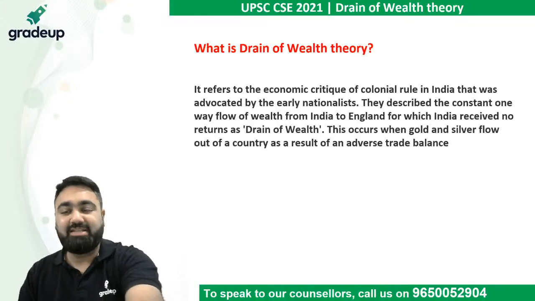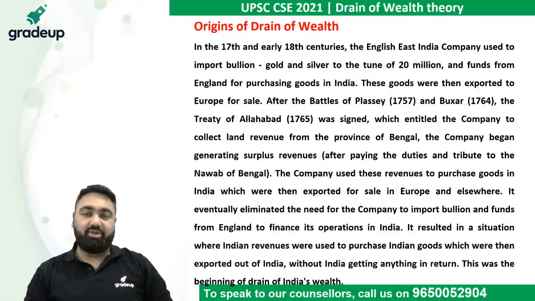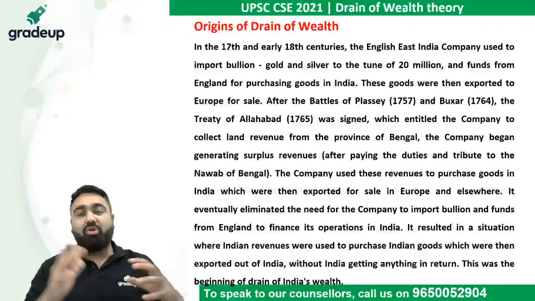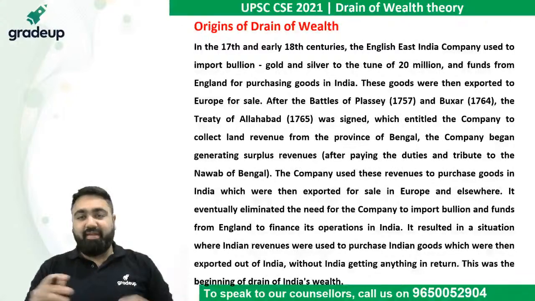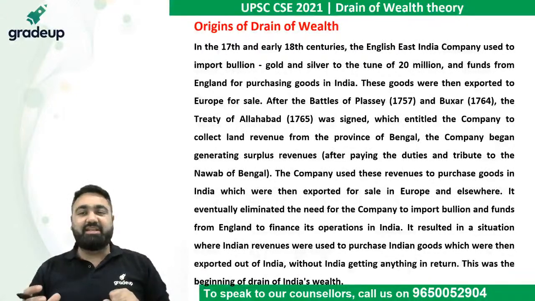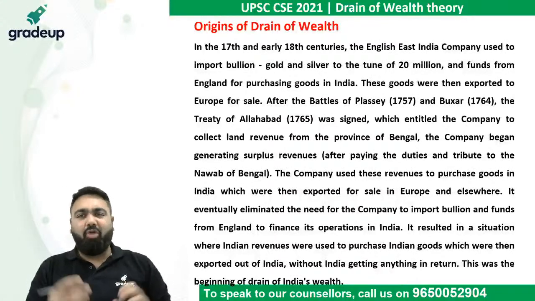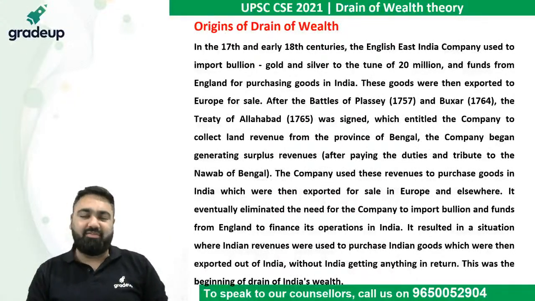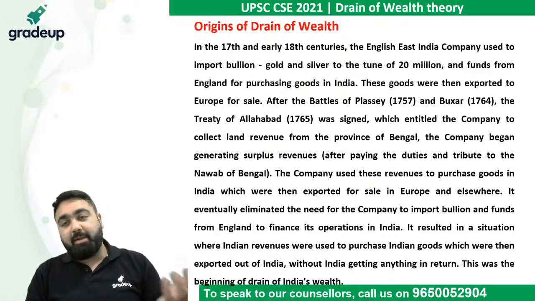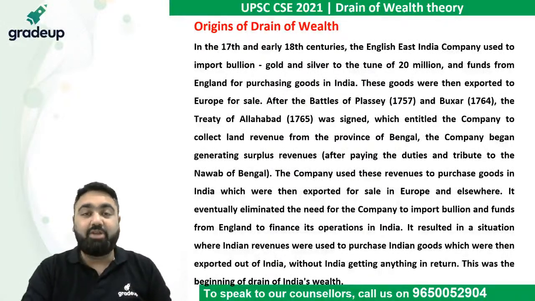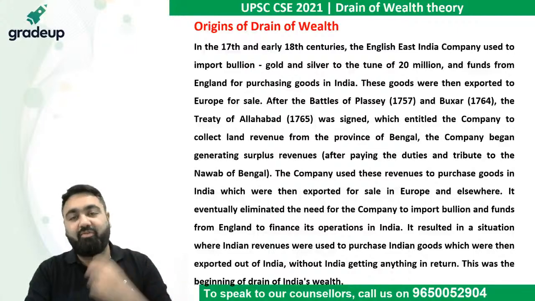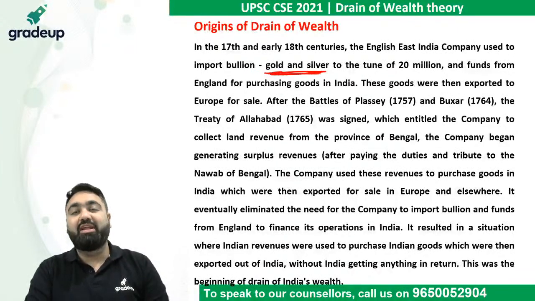Now, what exactly is the drain of wealth and how does it originate? If you look at the history of India in the 17th and 18th centuries, the East India Company came to India as traders and obviously did not have any Indian currency. So they had to buy material from India in exchange for gold and silver.